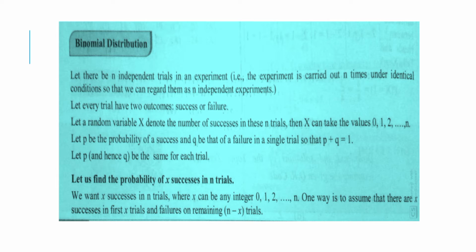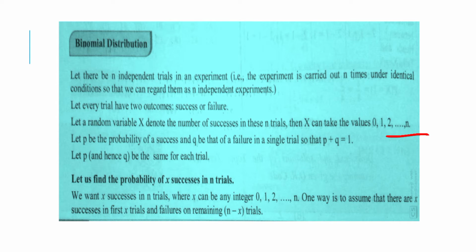Let a random variable x denote the number of successes in n trials. Then x can take values 0, 1, 2 up to n.